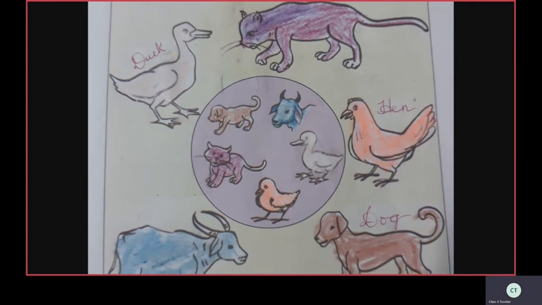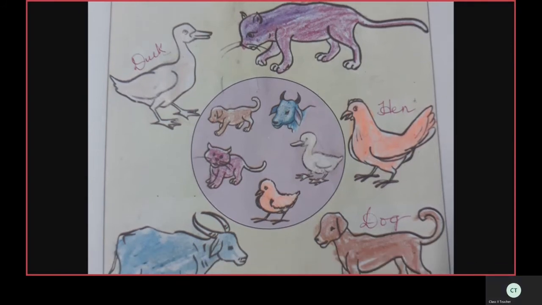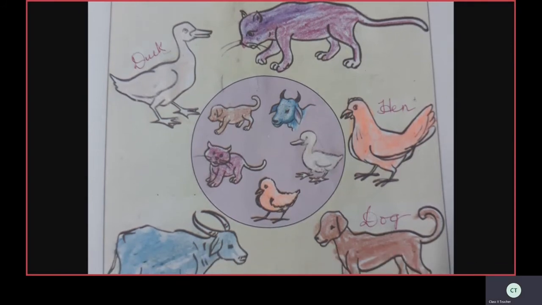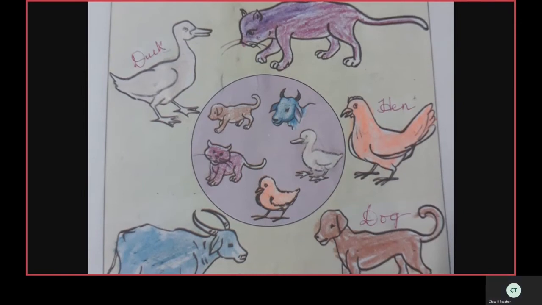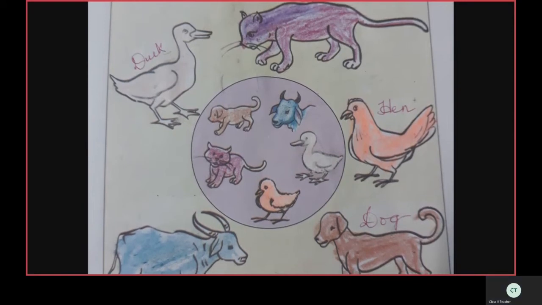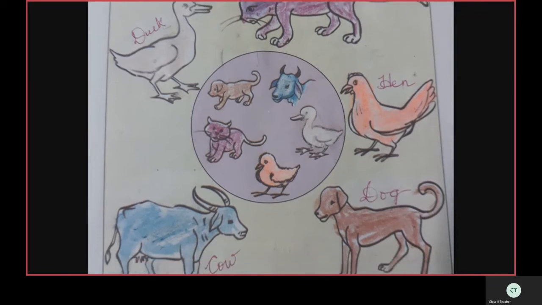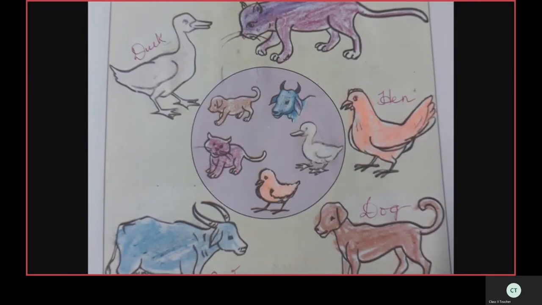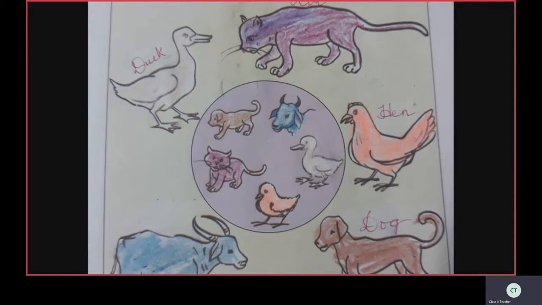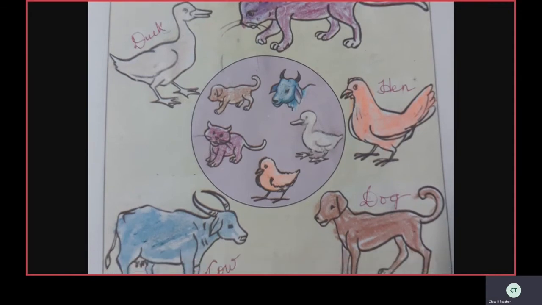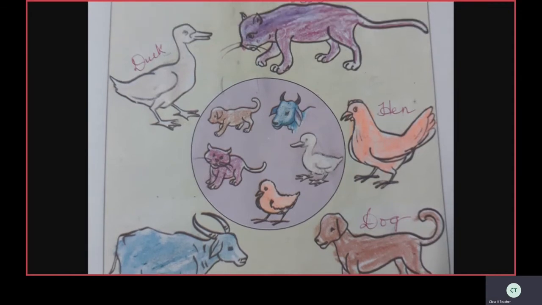Now see the next picture, children. Hen. Write the hen spelling there, H-E-N, hen. So I used orange color here. Hen and baby chick. You can use any color, children, but it should be the same for mother and baby.